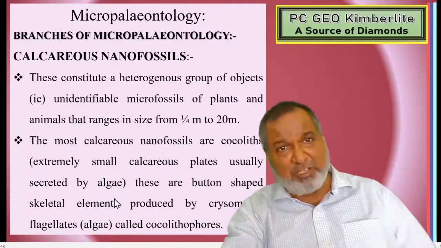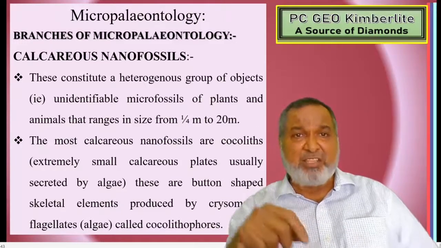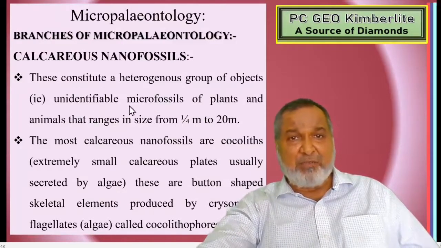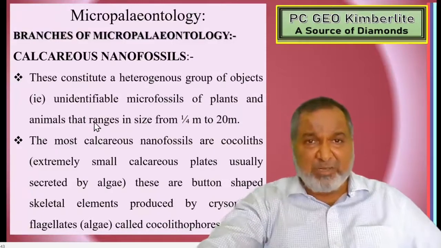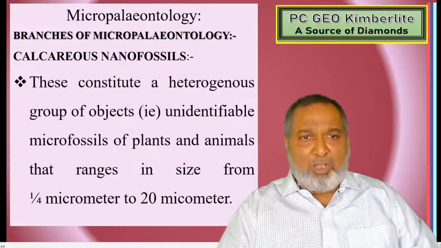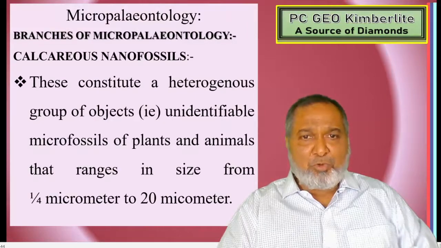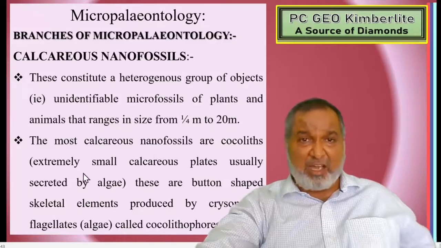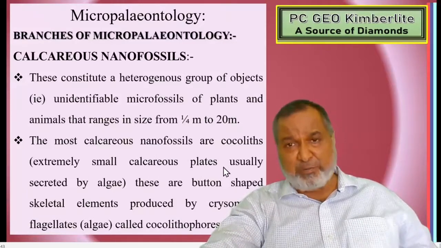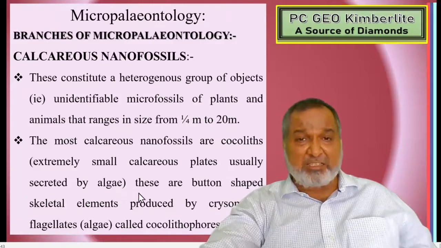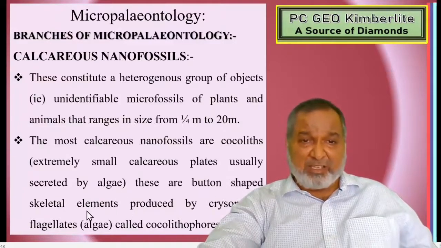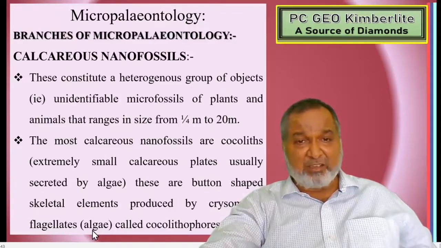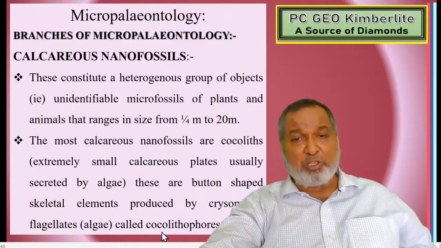Then in the nanofossils we have calcareous fossils. These constitute a heterogeneous group of objects, unidentifiable microfossils of plants and animals, ranging in size from 0.25 micrometer to 20 micrometer. The most common calcareous fossils are coccoliths, extremely small calcareous plates, usually secreted by algae, button-shaped skeletal elements produced by chromophyte flagellates, called coccolithophores.